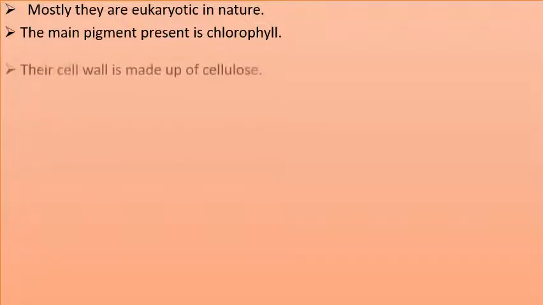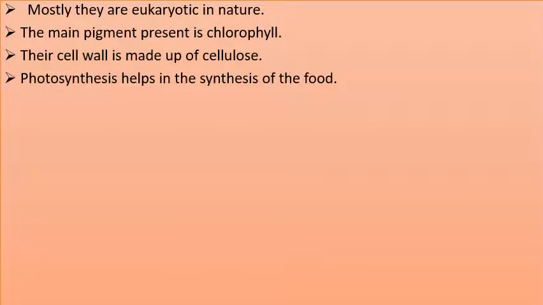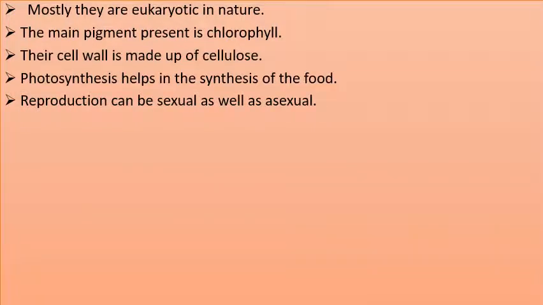Plant kingdoms have some characteristic properties. They are mostly eukaryotic in nature. The main pigment present is chlorophyll, and because of the presence of chlorophyll, they can perform photosynthesis, which means their mode of nutrition will be autotrophic. Their wall is made up of cellulose. Photosynthesis helps in the synthesis of food. Reproduction can be sexual as well as asexual.